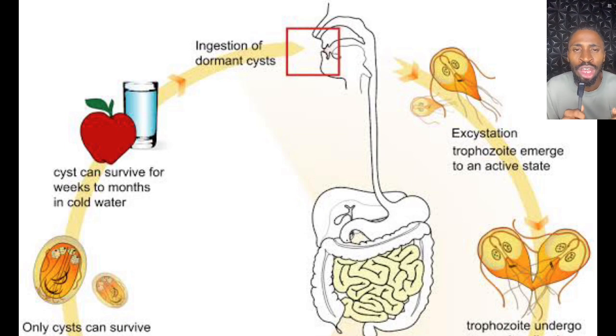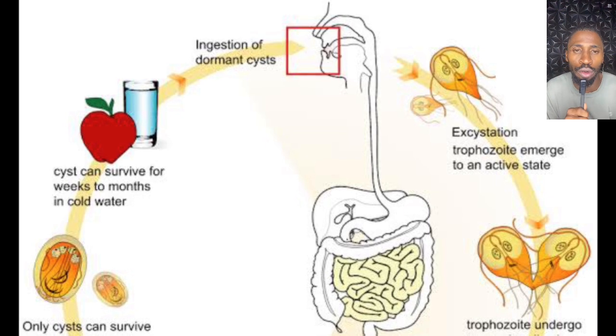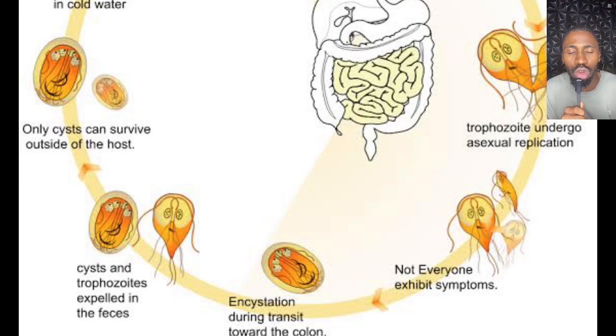Now the trophozoite, in the small intestine, has a ventral sucker and what? Two nuclei. So the ventral sucker latches on the wall of the intestine so that it will not fall off. When it latches on the wall of the intestine, it begins to replicate by binary fission. So it begins to divide, continue dividing, and become plenty. It stays in the small intestine for a long time, but it cannot penetrate the small intestine. It only stays in the lumen.